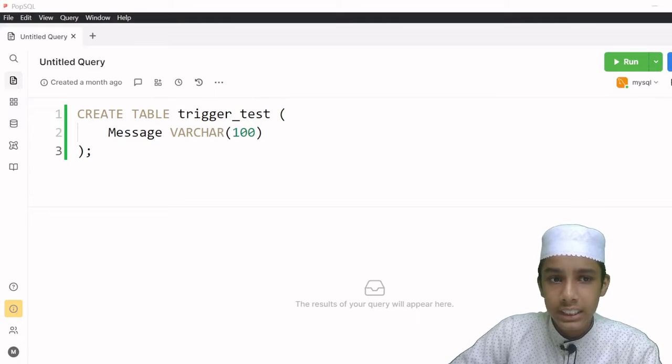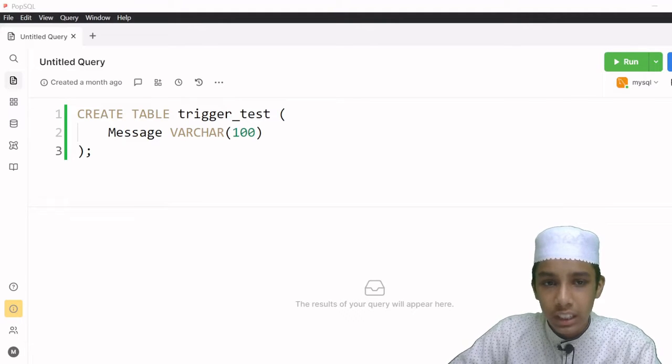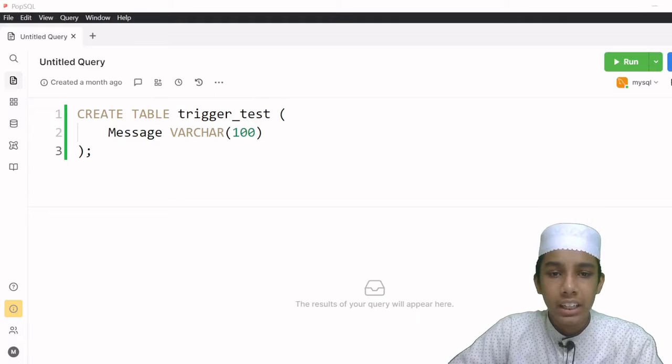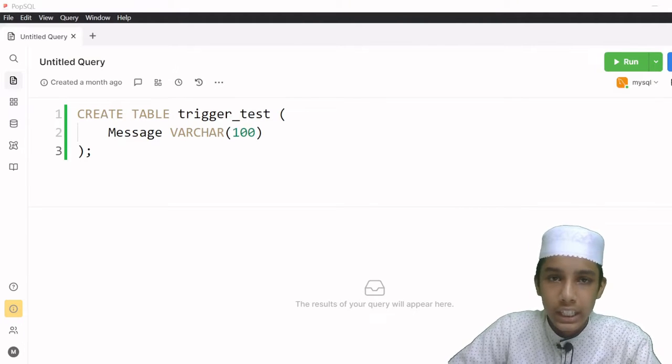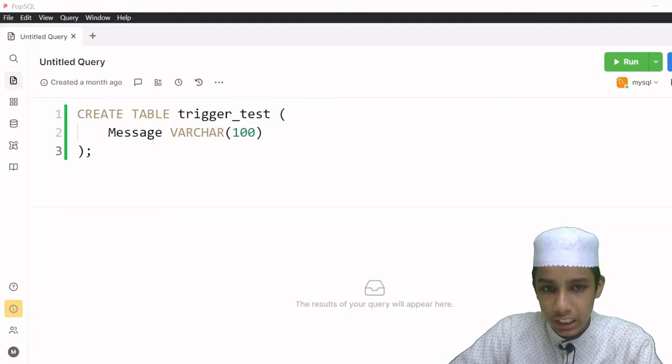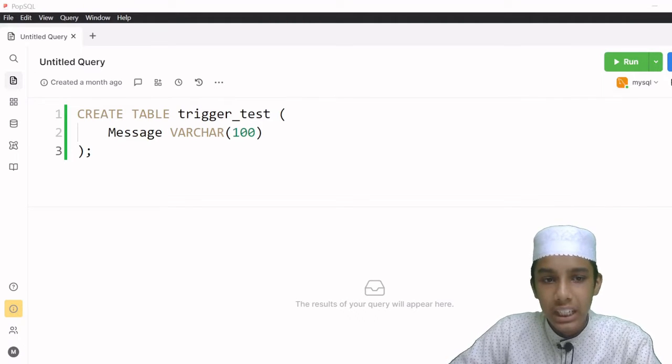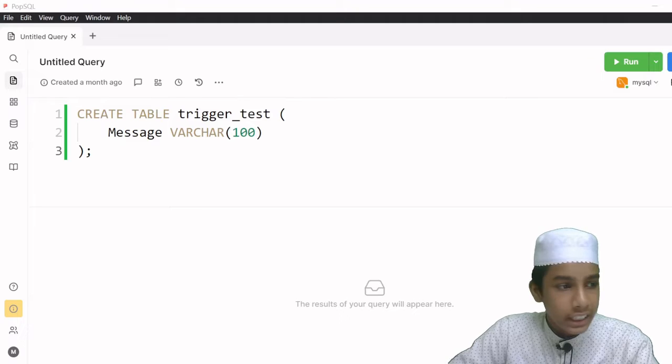A trigger is a special type of stored procedure that automatically runs when an event occurs in the database server. DML triggers run when a user tries to modify data through a data manipulation language event. Data manipulation language events are insert, update or delete statements on a table or a view. So let's go ahead and get started using triggers in SQL.